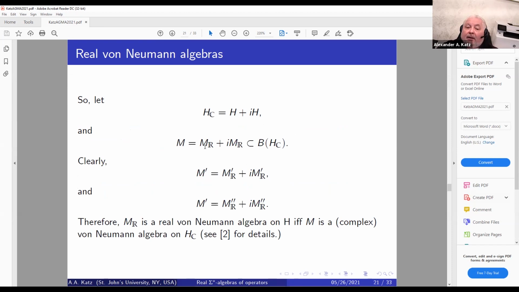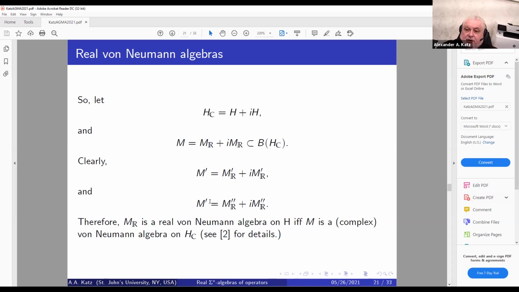And let's take a real von Neumann algebra in B of H. Then the complexification M would belong to B of the complexification of H. And then we notice the following: that the commutant of M acting on H sub C will be a complexification of the commutant of M sub R taken in B of H, and sorry, this is double.